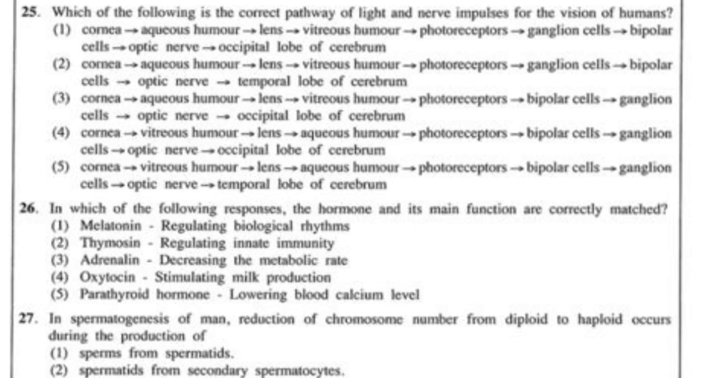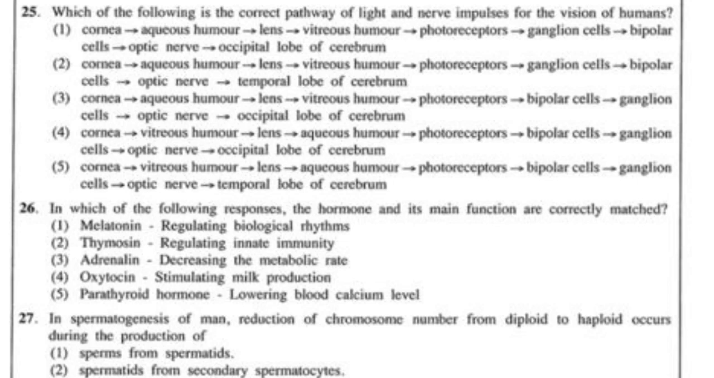26th question. In which of the following responses the hormone and its main function are correctly matched? First statement, melatonin regulates biological rhythms. Correct, that is the answer. Thymosin does not regulate innate immunity. Thymosin is related mainly to T lymphocytes, and these T lymphocytes are a part of acquired immunity. Third statement, adrenaline does not decrease the metabolic rate. Adrenaline will increase the metabolic rate.